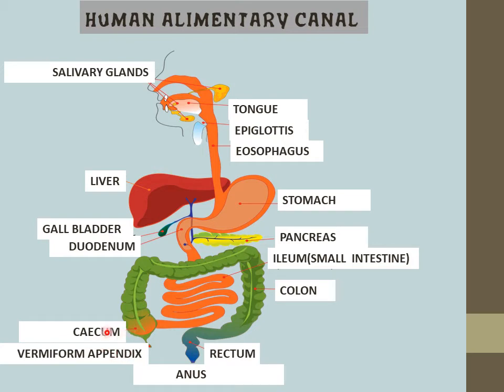Now afterwards, when the food reaches the cecum, it moves toward this portion, that is colon, and the colon is responsible for absorption of water from this undigested food. And as soon as absorption of water occurs, the remaining one is ultimately waste. So it reaches the rectum portion, where we know that it is temporarily stored and then it is removed, or the egestion process occurs, from the anus.